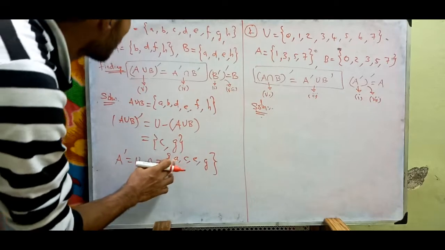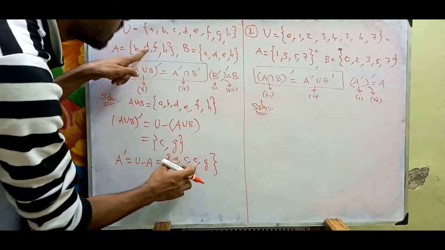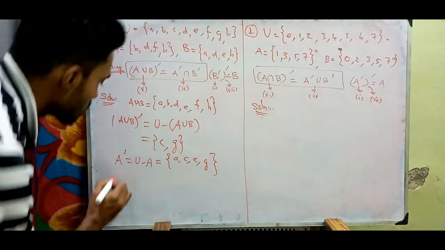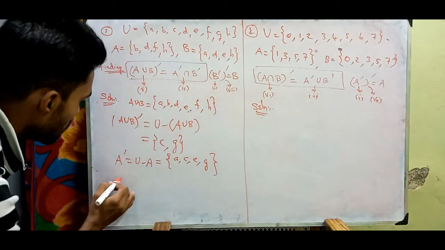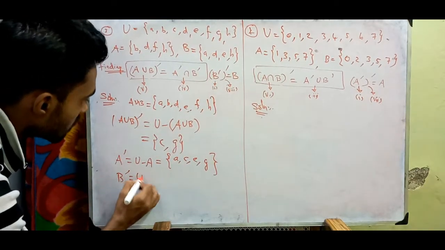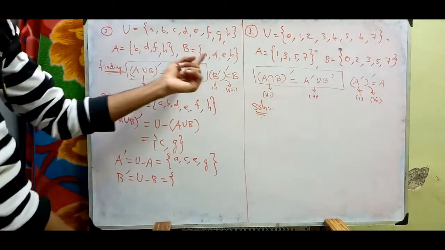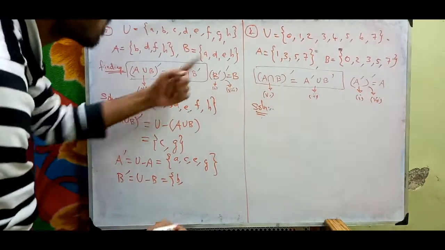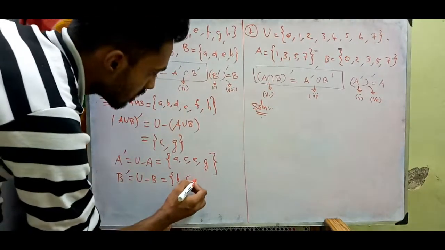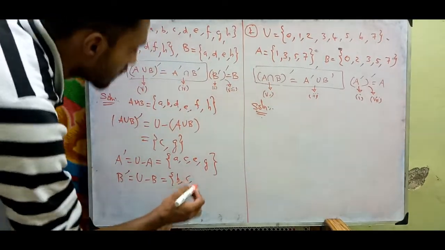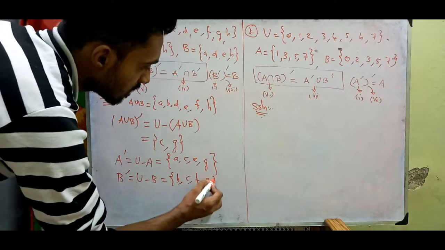Yeah, got it. Next, B dash, right? So B dash is nothing but U minus B. So what is U minus B again here? A is there, B, C, D is there, E, F, G, H is there.